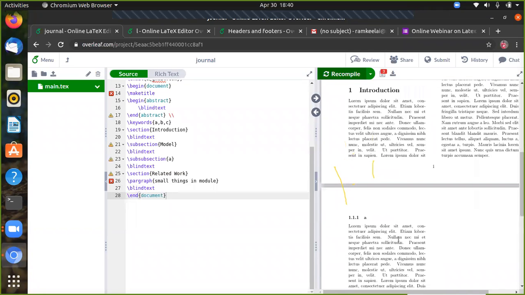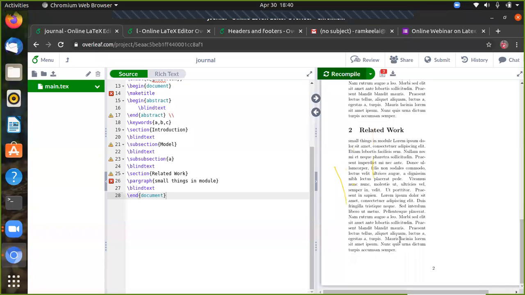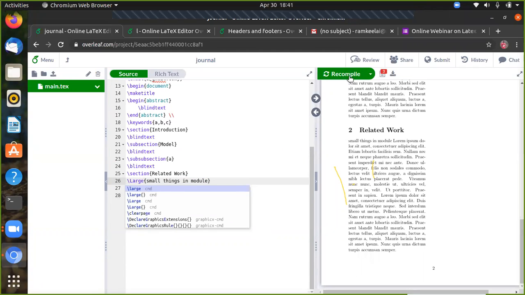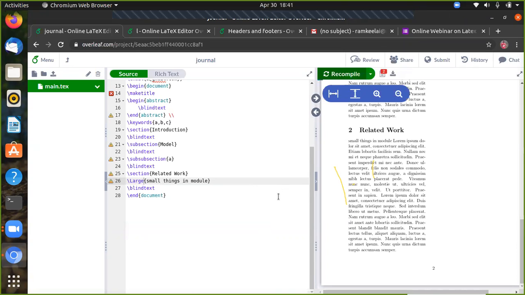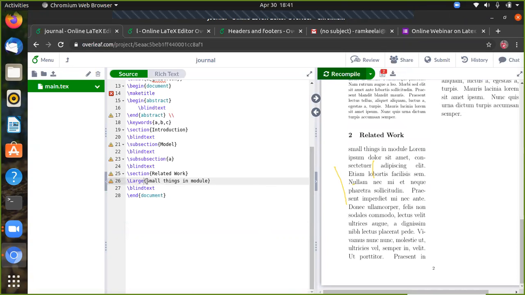Okay, now we can see here related works. But it came the small things only. Okay, there is no difference. But we can give some large, which gives the large text. Yesterday we discussed. Okay, that's not a problem, but there is no difference between paragraph and plain text. But the paragraph will align the text in a justify manner.